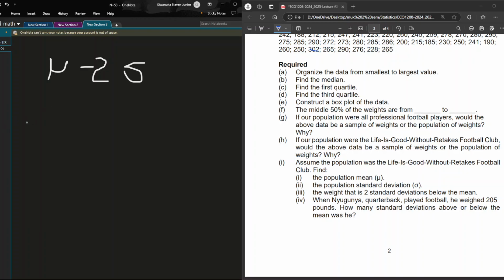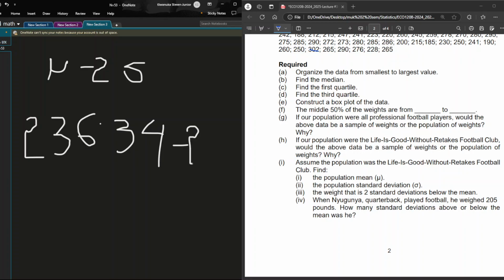That means we have our mean, which is 236.34, and at this point it is very critical that we comprehend what the question requires. Minus 2 into 37.50.